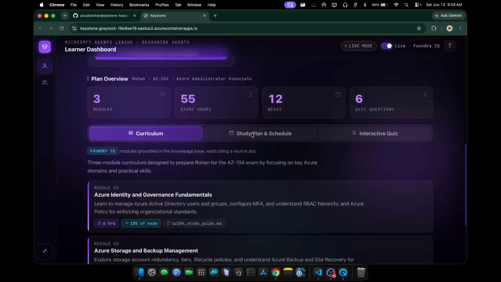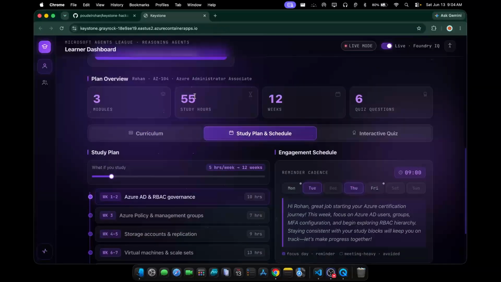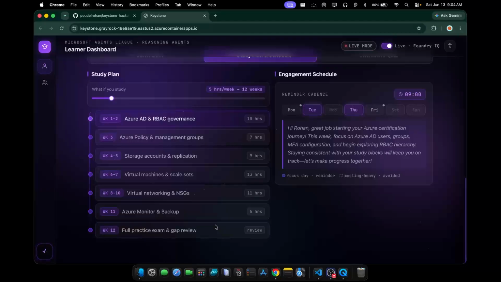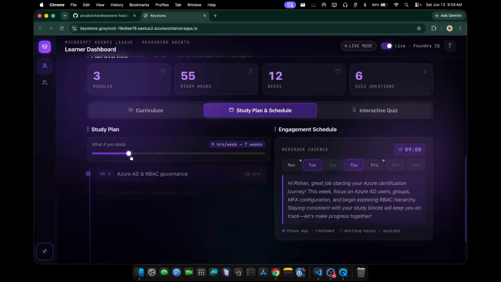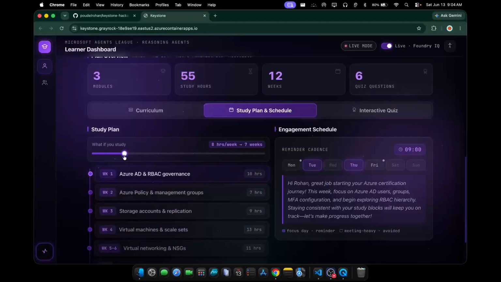Now this is my study plan and schedule. This certification needs about 55 hours, and at my 5 hours a week, that's like 12 weeks. And if my life changes, there is a what if slider. You can change the hours and the whole plan resets right here in the browser. Down here are my reminders. I pick Tuesdays and Thursdays because my calendar says Mondays and Fridays are full of meetings. And this was the study plan.